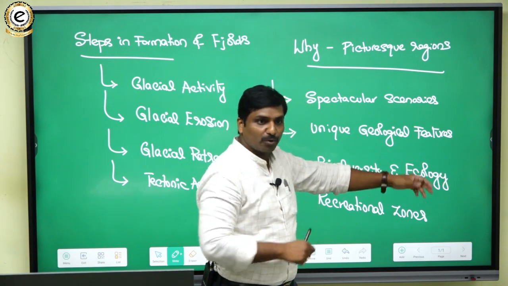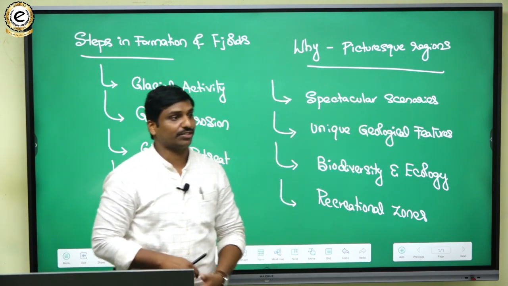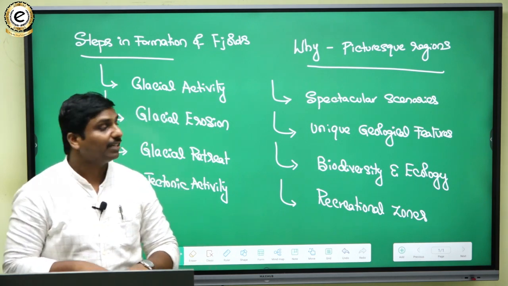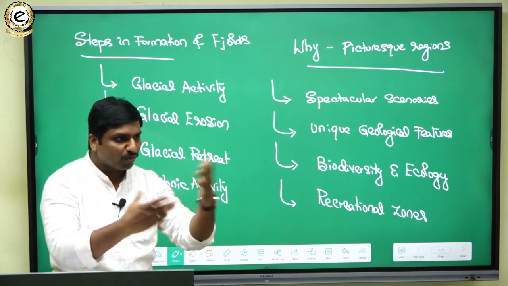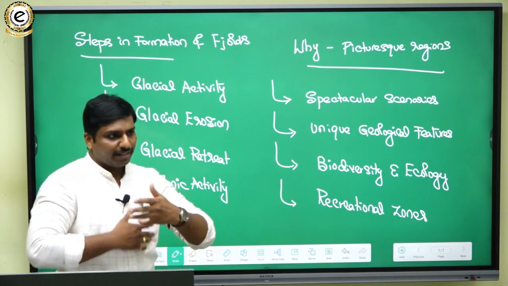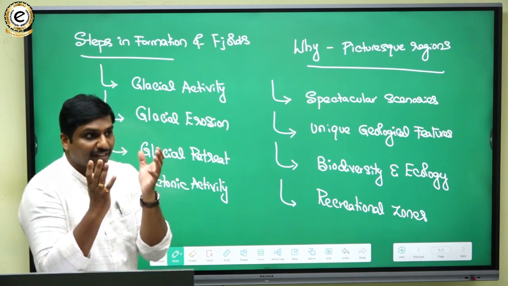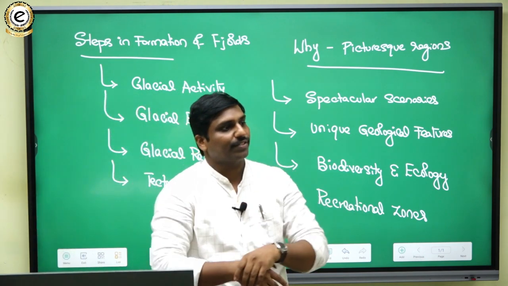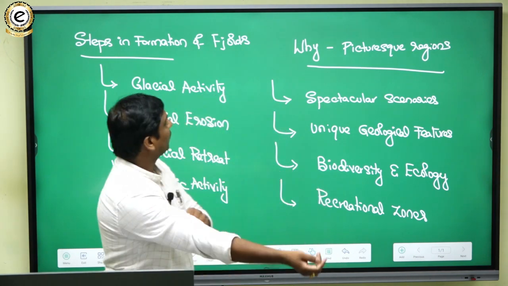biodiversity and good ecological features and unique geological features and spectacular sceneries. So all these things make these zones unique, and they make them picturesque. Picturesque means known for scenic beauty. You might see in some pictures, or in some movies, where you can see beautiful oceans passing in the middle of the mountains. So that is one example for zones.